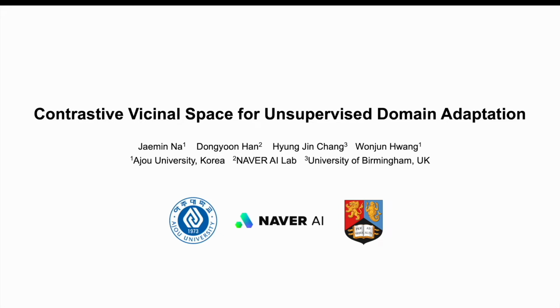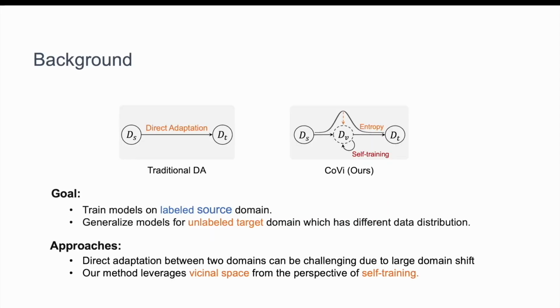Today I'm going to talk about our paper, Contrastive Vicinal Space for Unsupervised Domain Adaptation. The goal of this task is to train a model on a labeled source domain and generalize it to an unlabeled target domain which has a different data distribution. The traditional method performs direct adaptation from the source to the target domain. However, this approach can be inefficient when it encounters a large domain shift.